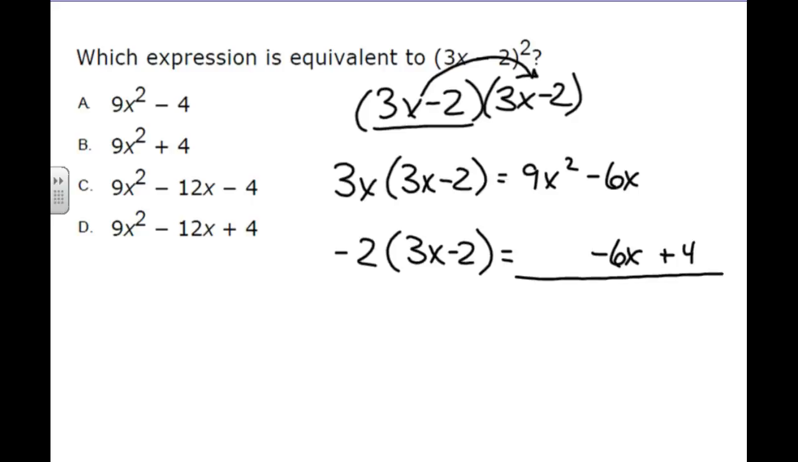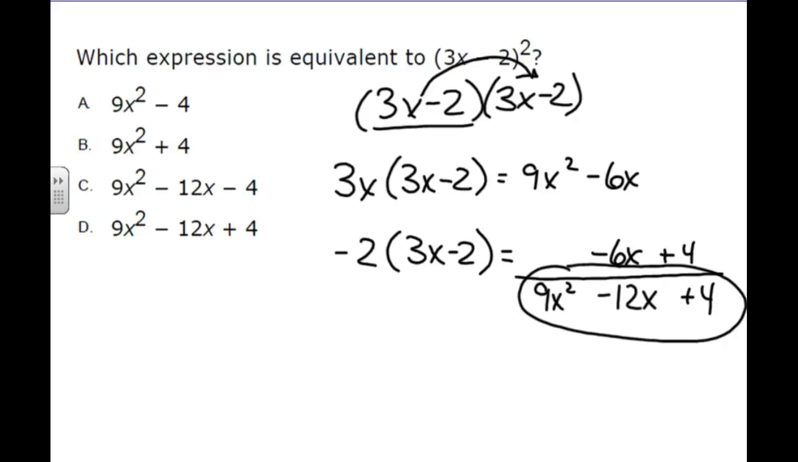We're now going to drop the 9x squared because there's nothing like it. We'll drop the plus 4 because there's nothing like it. Those things are going to happen whenever you have polynomial multiplication. Your first term and your last term aren't going to have like terms. Everything in between will have like terms. We have minus 6x and minus 6x for a total of minus 12x. And with confidence, we can say that this is our answer, and our answer choice is D.